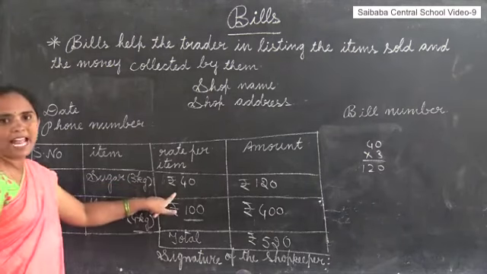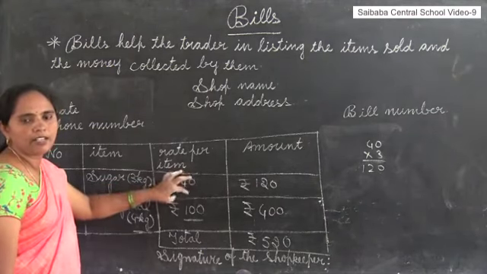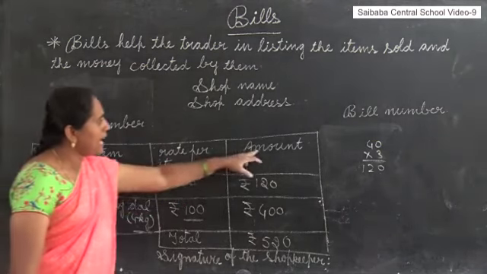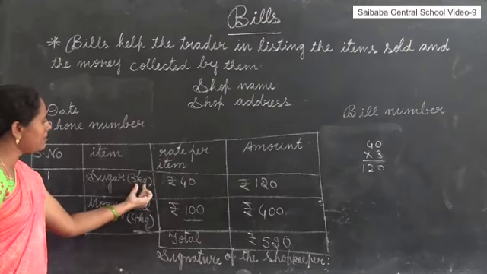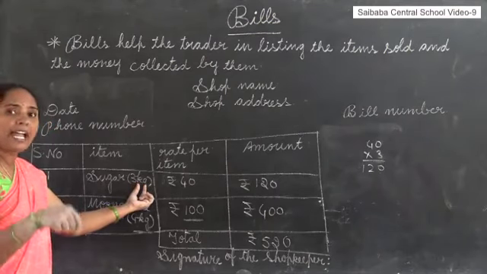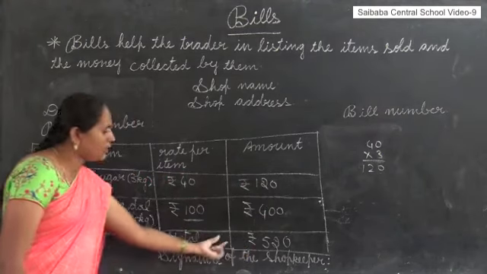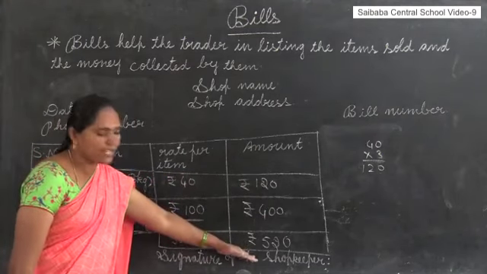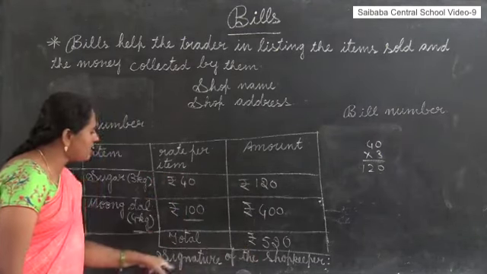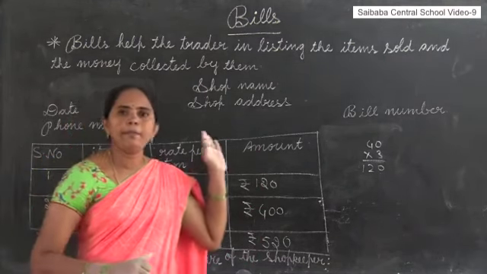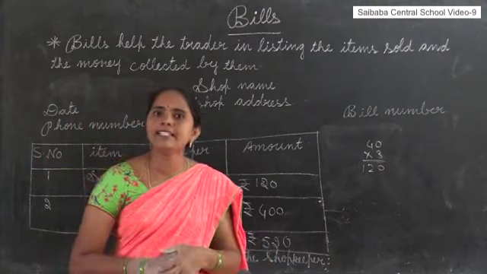Okay? Here rate per item means 1 item cost or 1 kilogram cost or 1 liter cost, like that. And amount means, for however many items you are taking, you have to write the amount. After that, total means you have to add all these item costs. At last, you have to write the signature of the shopkeeper. When you are preparing the bill, you have to remember all these points.